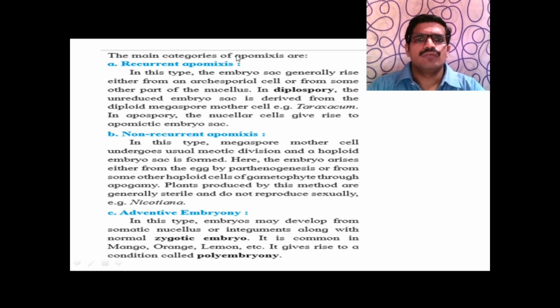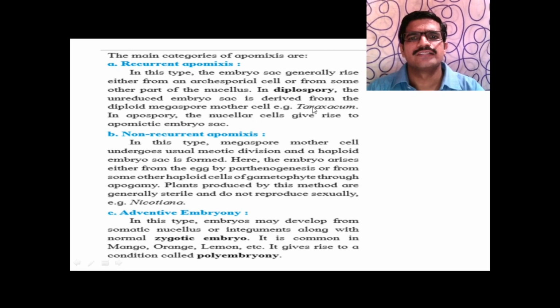The main categories of apomixis are, first, recurrent apomixis. In this type, the embryo sac generally arises either from an archesporial cell or from some other part of the nucellus. In diplospory, an unreduced embryo sac is derived from the diploid megaspore mother cell, known as recurrent apomixis. Example is Taraxacum. In case of apospory, a nucellar cell gives rise to the apomictic embryo sac.